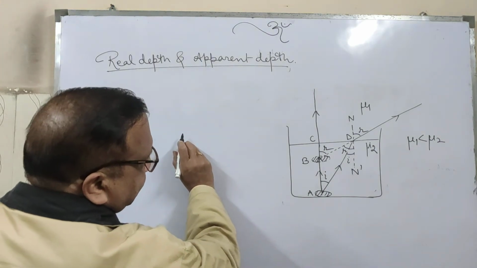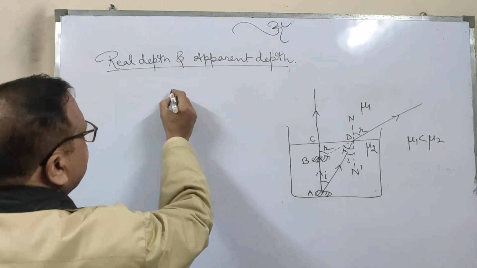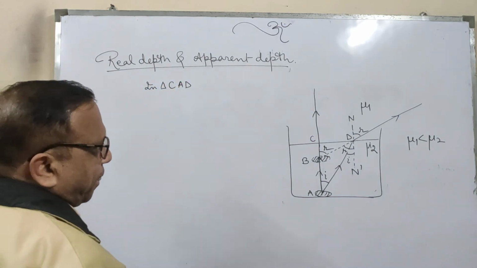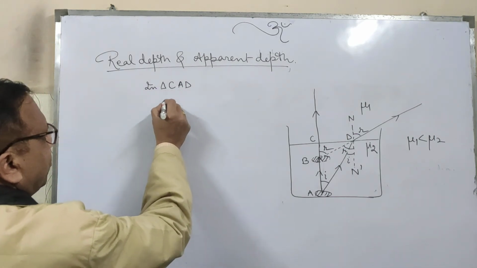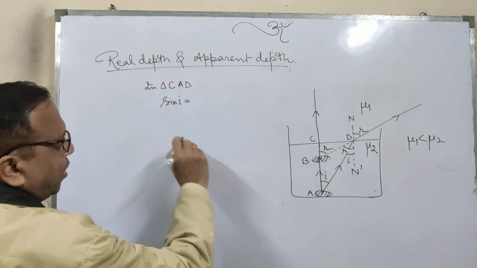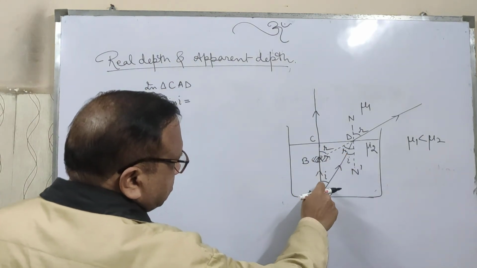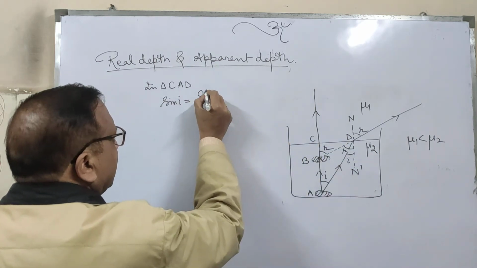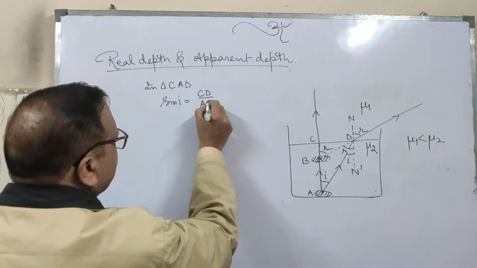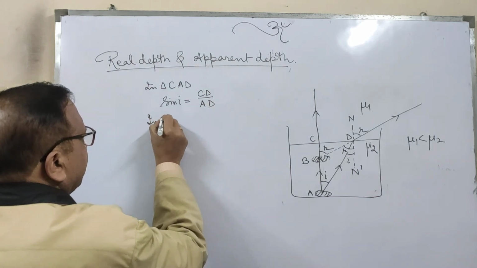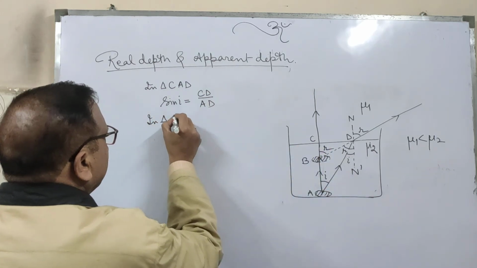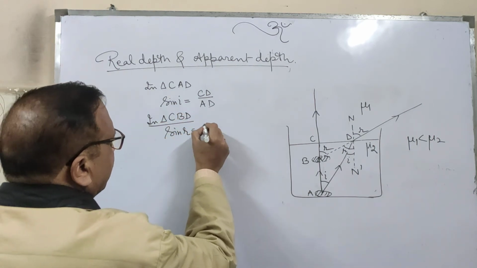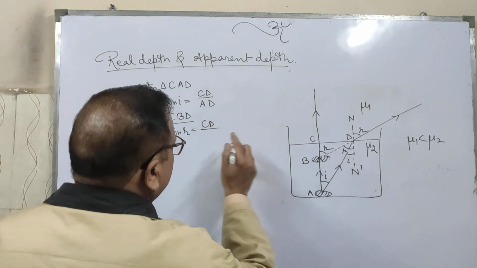Now in triangle CAD, what will be sin I? Sin I is equal to perpendicular CD upon hypotenuse AD, and in triangle CBD, what will be sin R? CD upon BD.